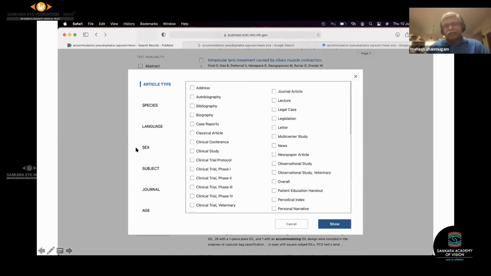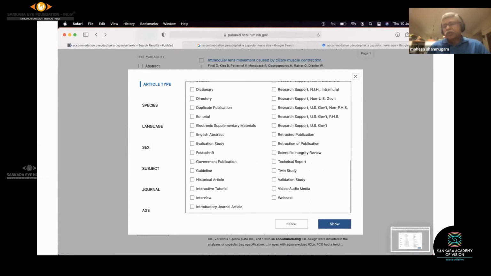And then there is an advanced tab below, and it kind of opens up a huge Pandora's box. You can very beautifully refine it. In the article type, there are at least about 100 options. As I mentioned, you start off with a review or a meta-analysis, which gives the review of all the articles published so far, and that will be a starting point with which you can do the literature search.